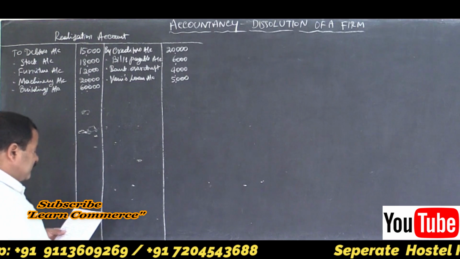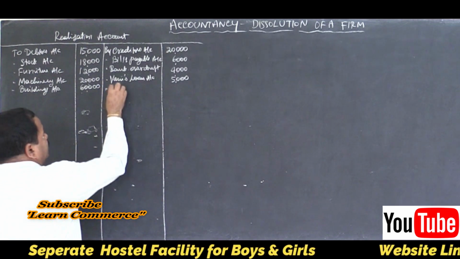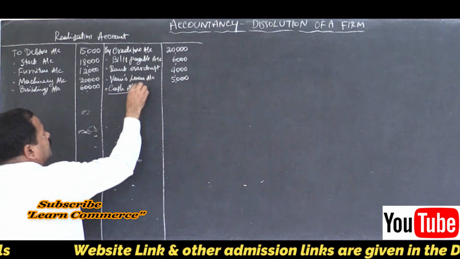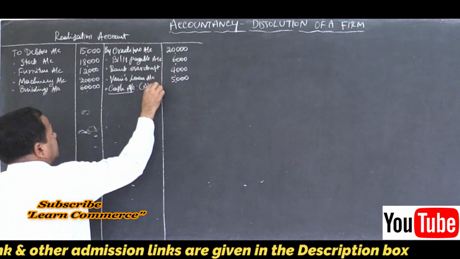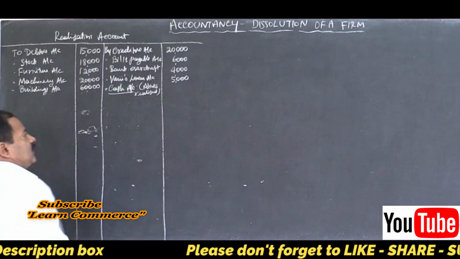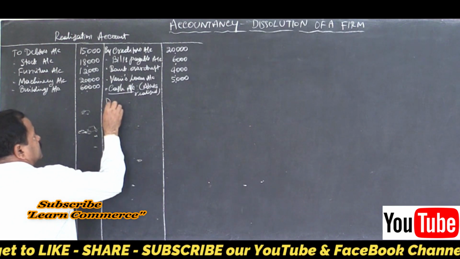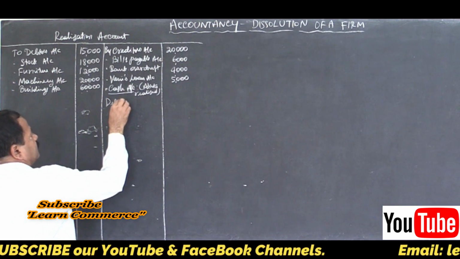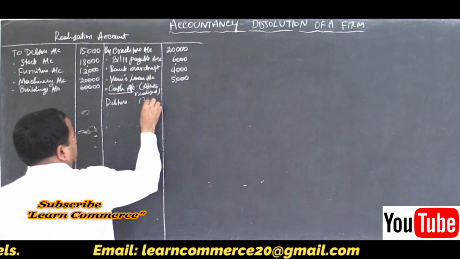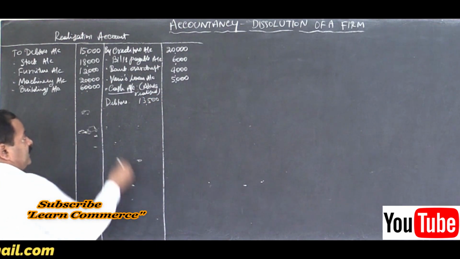Now let us move on to sell the assets. When we sell the assets, cash comes in. So by cash account, there is no cash at bank, only cash in hand is there. So cash account, assets realized, right, within brackets. Now let's refer to the adjustment and see at what price the assets are being sold. Debtors, it is given in the problem. Debtors were sold at rupees 13,500, inner column 13,500.